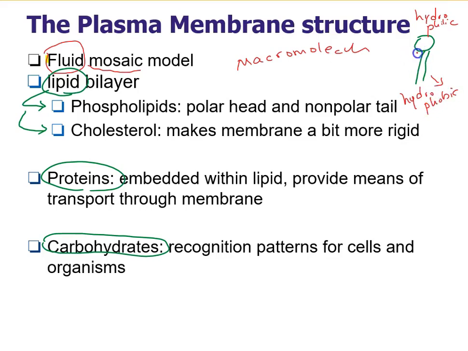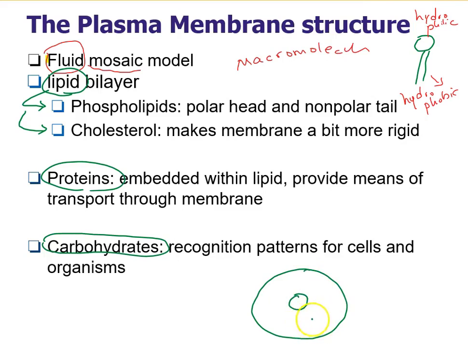Okay, now we have a molecule which makes the basic structure of the membrane, with one side which loves water and the other side which hates water. Let's one more time draw a cell.